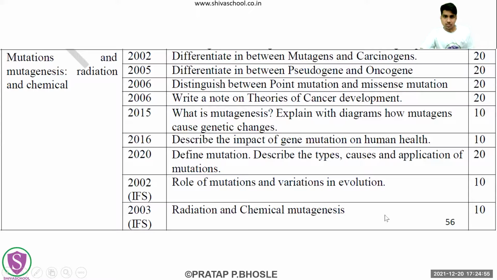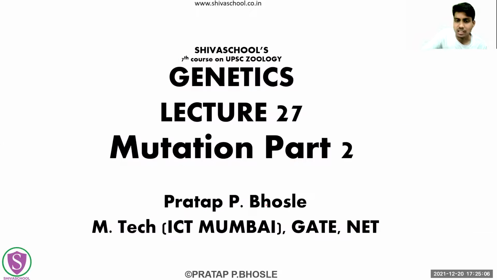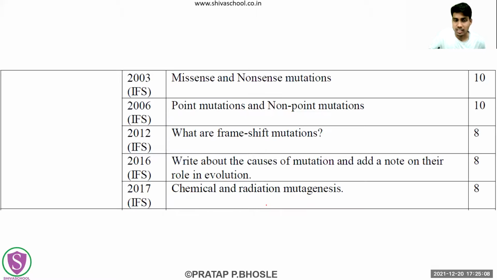So let's see what it is. Now these are all the questions: role of mutations, the variations in evolution, what is radiation and chemical mutagenesis. We have seen in the last lecture what the chemicals and radiations are. As I have said, I will give you the exact differentiation answers in these 1 or 2 lectures, in the form of PDF.